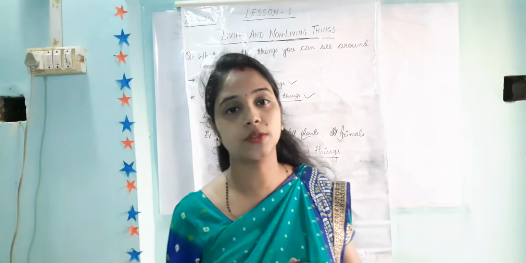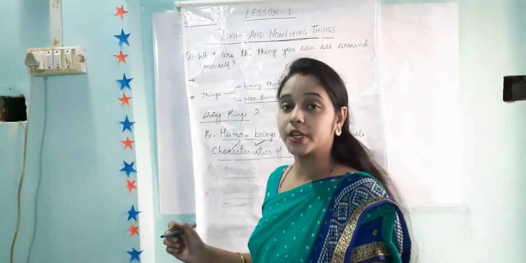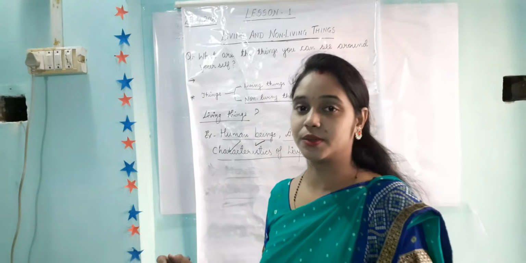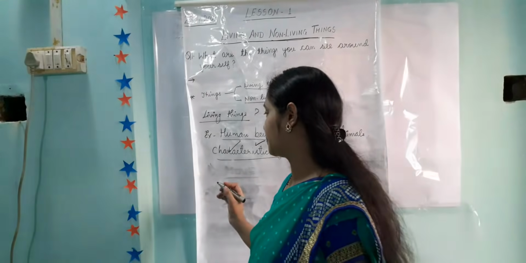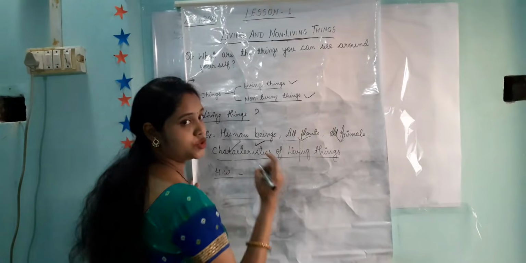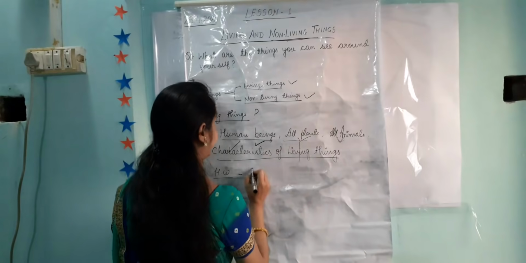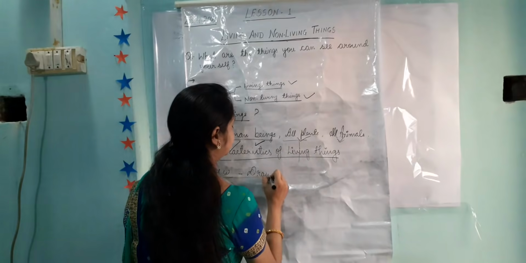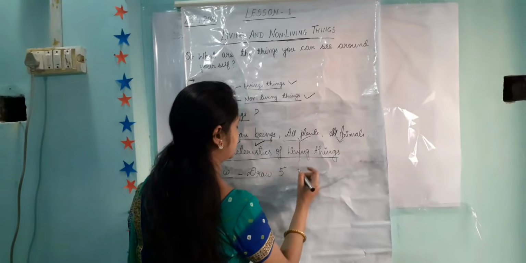Any question or doubt, you can note that down too, and when the school reopens, you can ask the questions. Or you can take the help of your parents, and soon you will get your books also. So your homework is to draw 5 living things